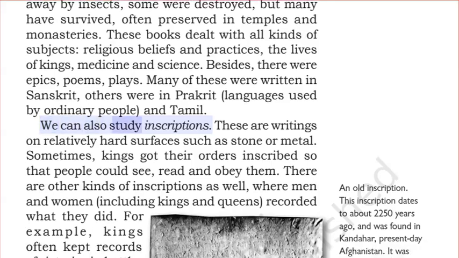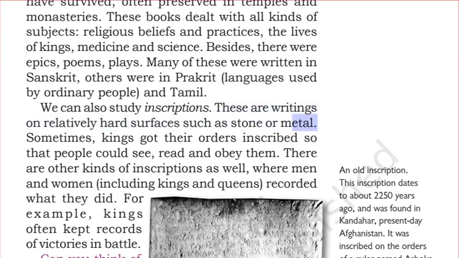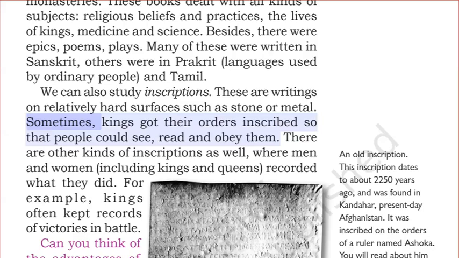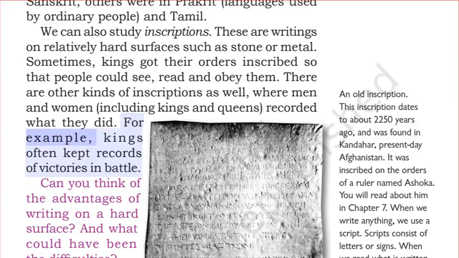We can also study inscriptions. These are writings on relatively hard surfaces such as stone or metal. Sometimes kings got their orders inscribed so that people could see, read, and obey them. There are other kinds of inscriptions as well, where men and women, including kings and queens, recorded what they did. For example, kings often kept records of victories in battle.